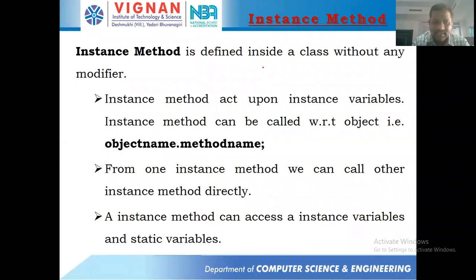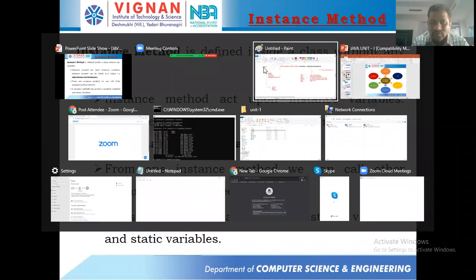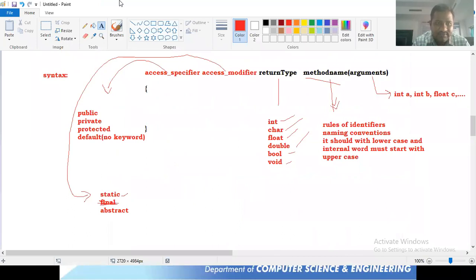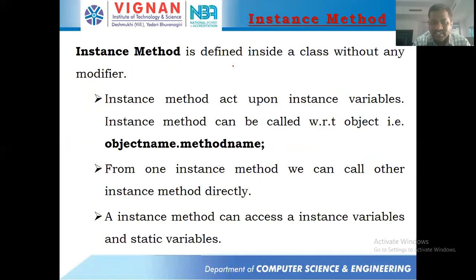Without any modifier means we are not supposed to use abstract, static, or final, not any access modifier. If we remove the complete access modifier part in the syntax, leaving access specifier, return type, and method name, then it becomes an instance method. That's the meaning of instance method.